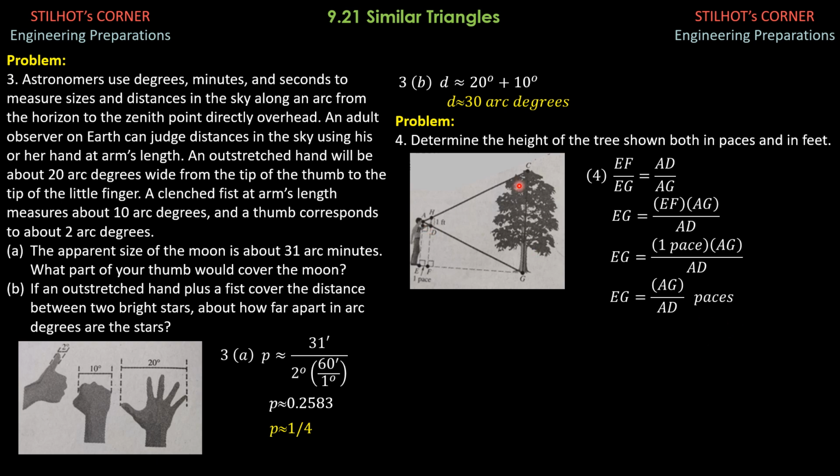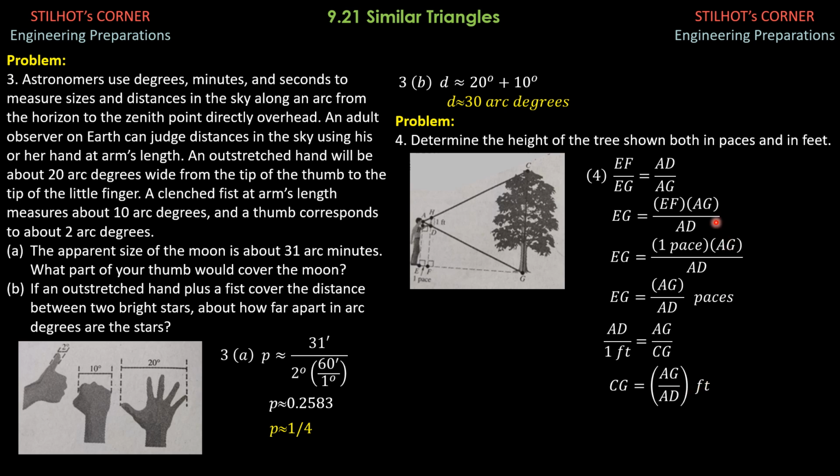Likewise, for this triangle here, we have AD is to 1 foot. So this side AD is to 1 foot equals this side AG is to CG. So if we derive CG in feet, CG is equal to AG over AD in feet.